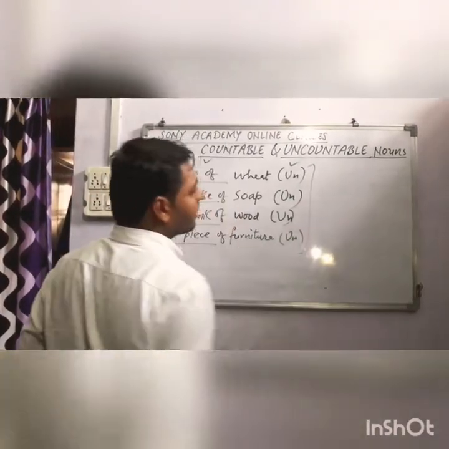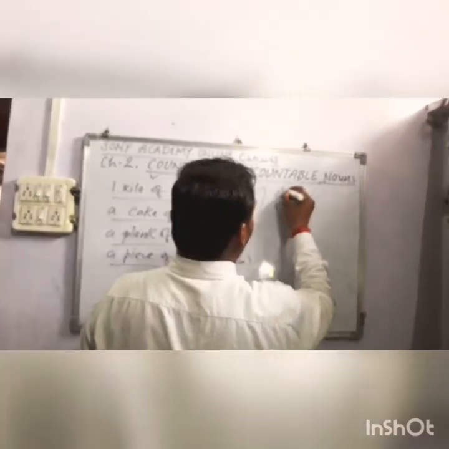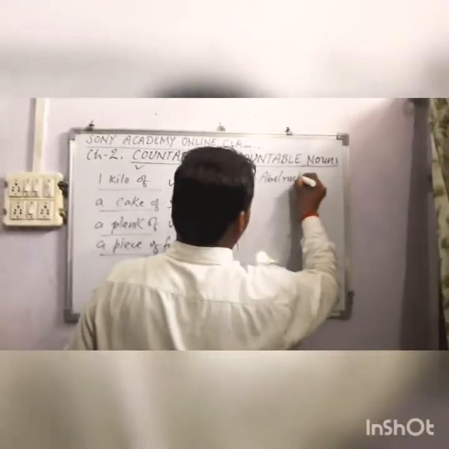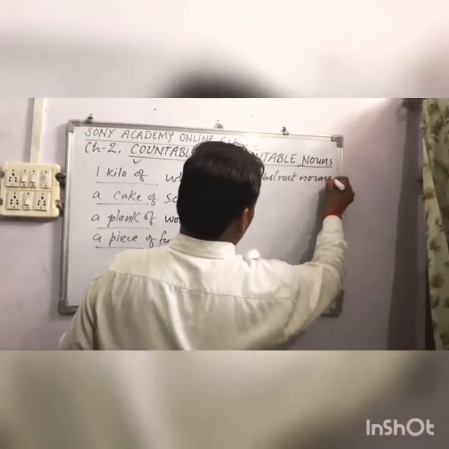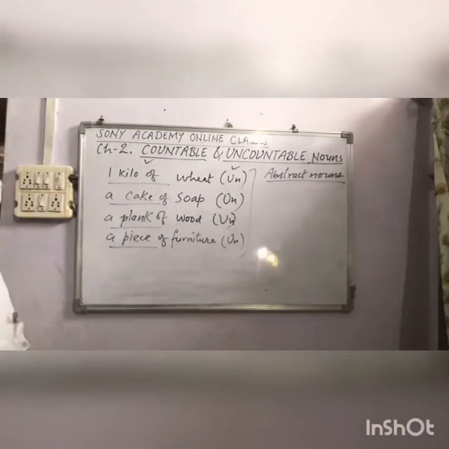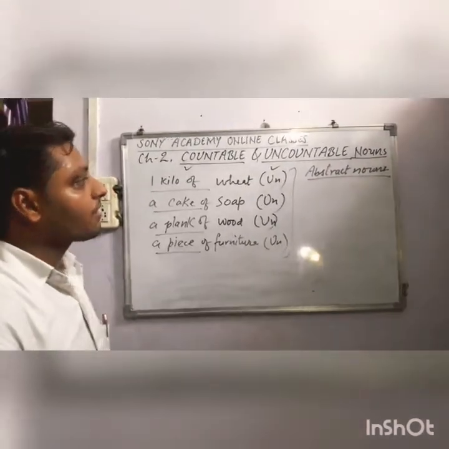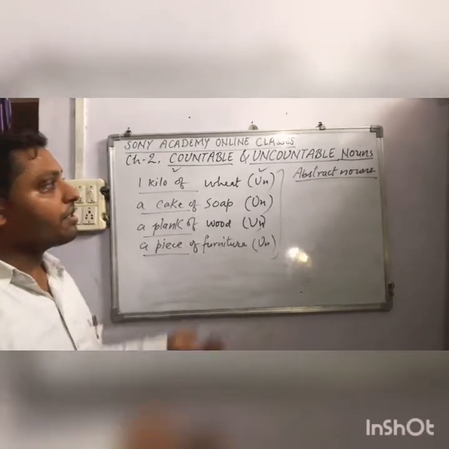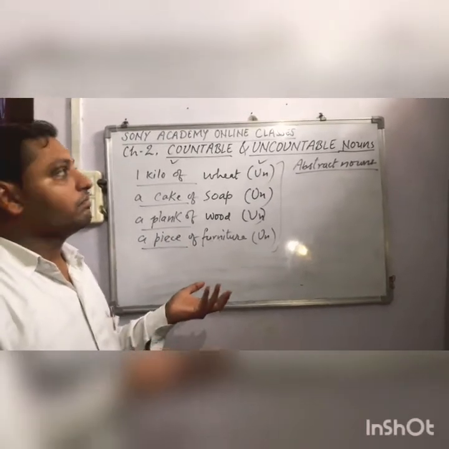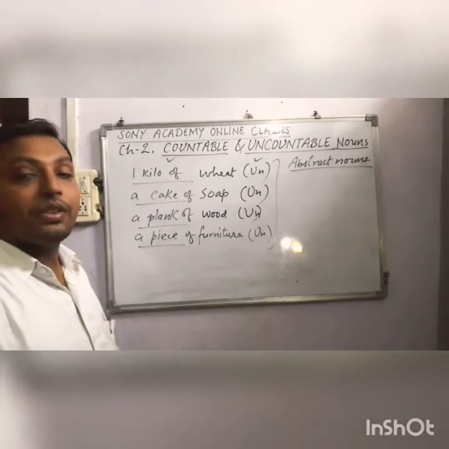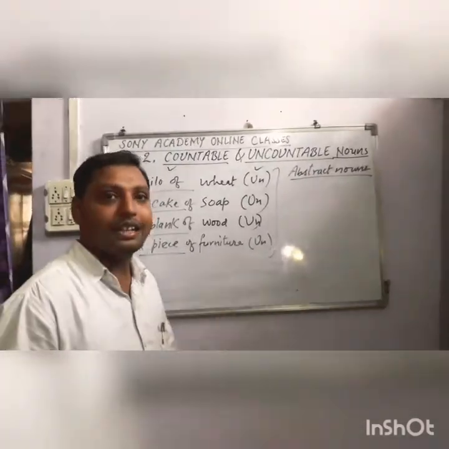There are some abstract nouns as well. Abstract nouns. Do you know the meaning of the word abstract noun? In Hindi we call it bhavvachak sangya. Bhav. We cannot touch it, we cannot see it, but we can feel it. We can realize it.